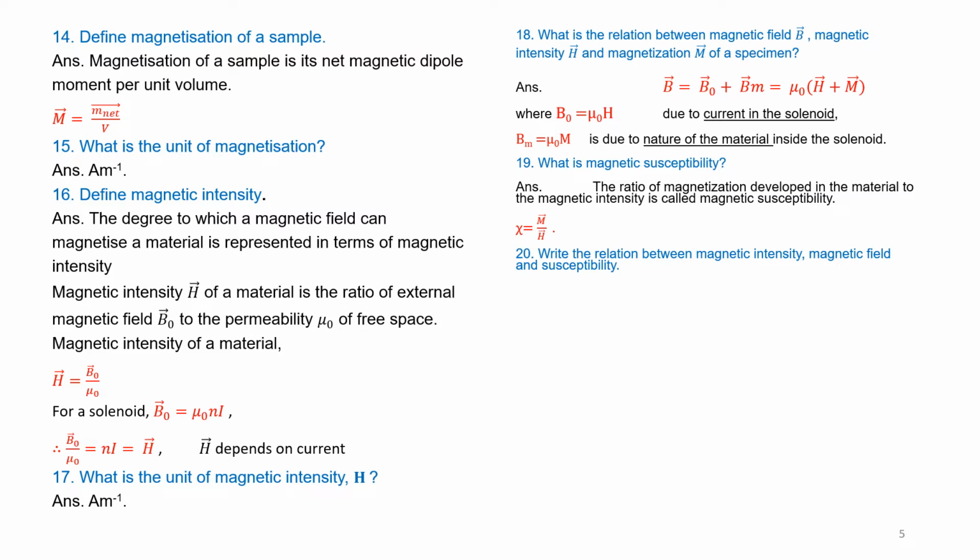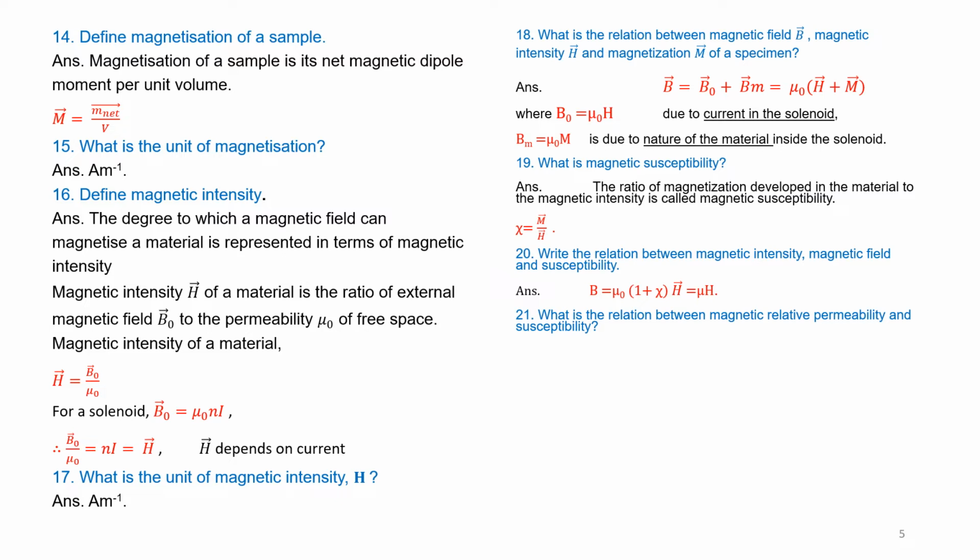Question number 20. Write the relation between magnetic intensity, magnetic field and susceptibility. B is given by B = μ₀(1 + χ)H, vector H, that is equal to μH, where μ = μ₀(1 + χ).